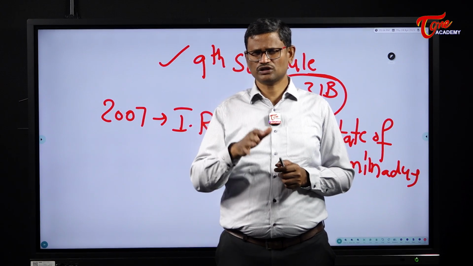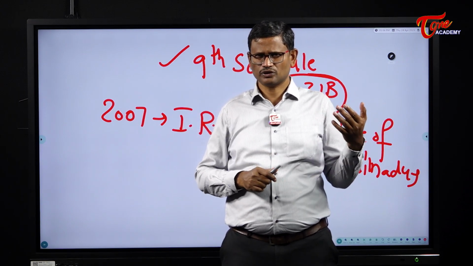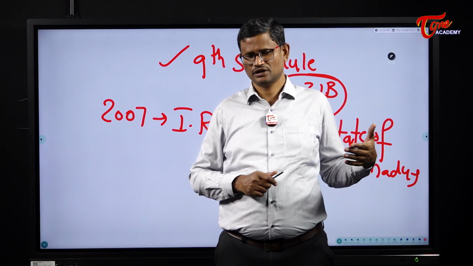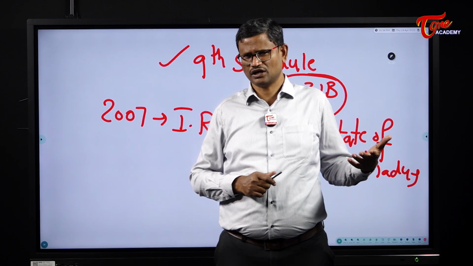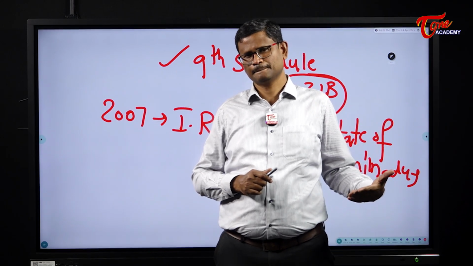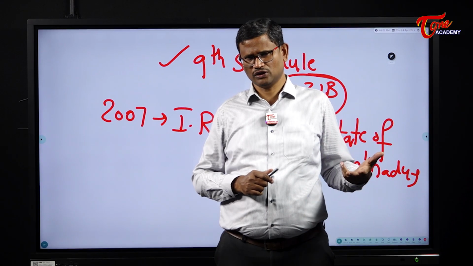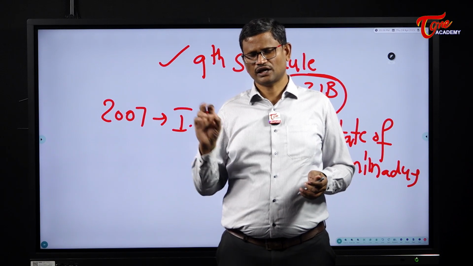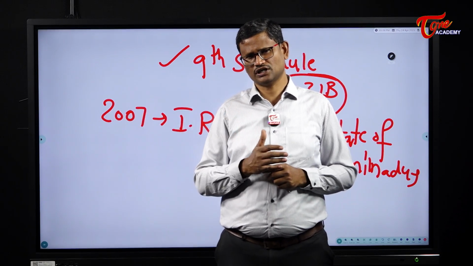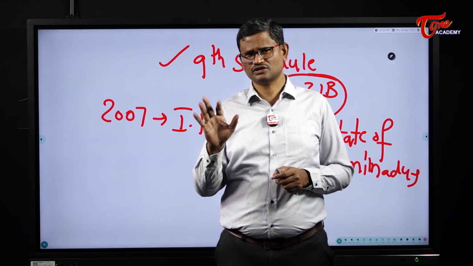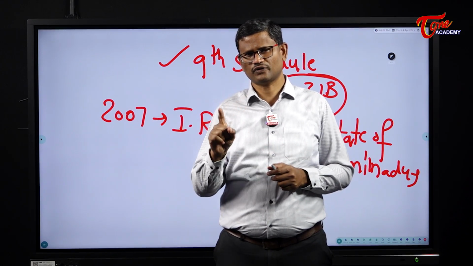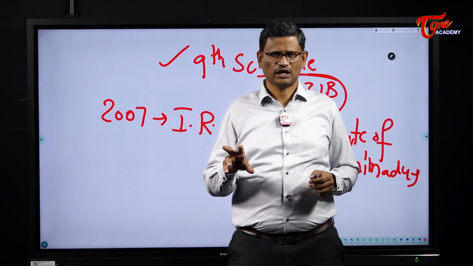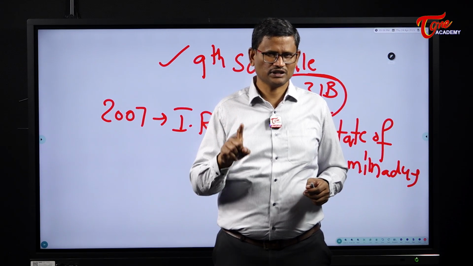Because it is on 24th April 1973, the Indian Supreme Court came up with the doctrine of basic structure in Keshavananda Bharati case. In Keshavananda Bharati versus State of Kerala on 24th April 1973, a 13-judge bench of the Indian Supreme Court by 7:6 majority laid down the doctrine of basic structure. This doctrine says Parliament cannot amend the basic features of the Indian Constitution by using its power under Article 368. So the power of the Indian Parliament to amend the Constitution under Article 368 is a limited power, not an unlimited power.